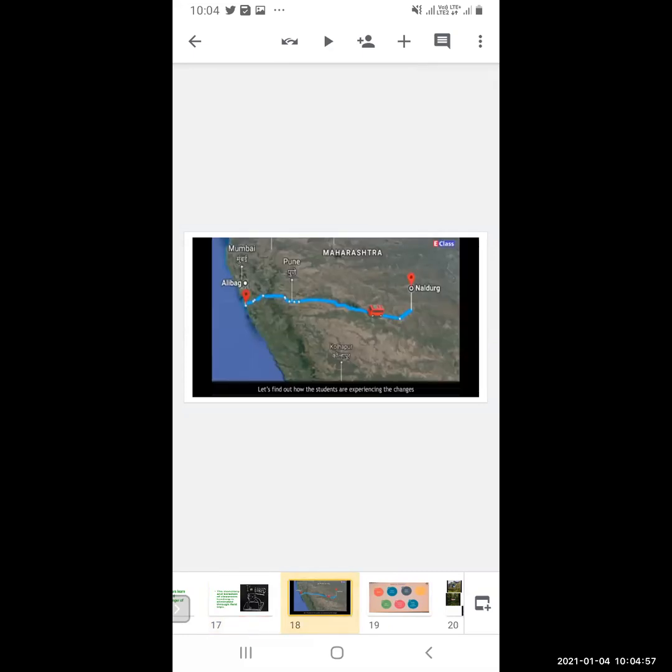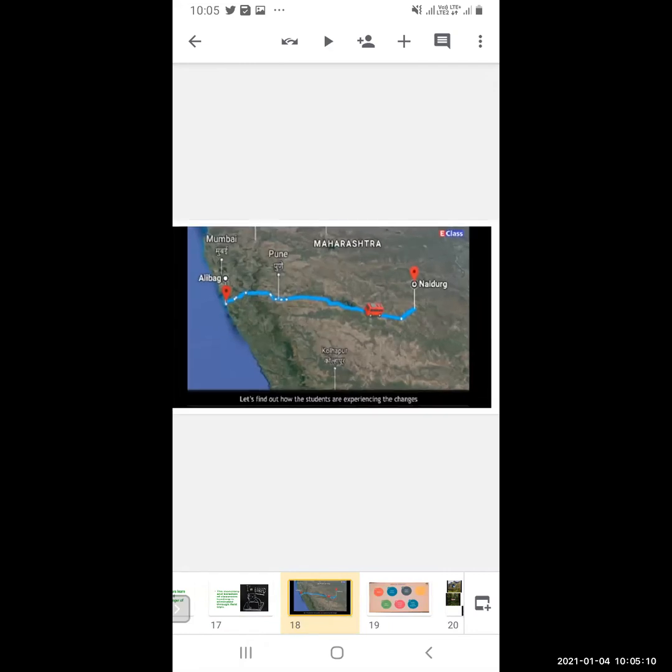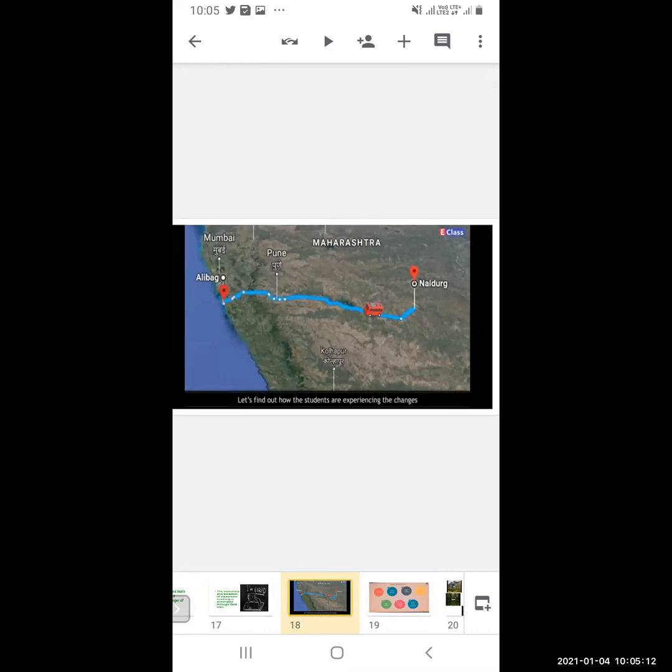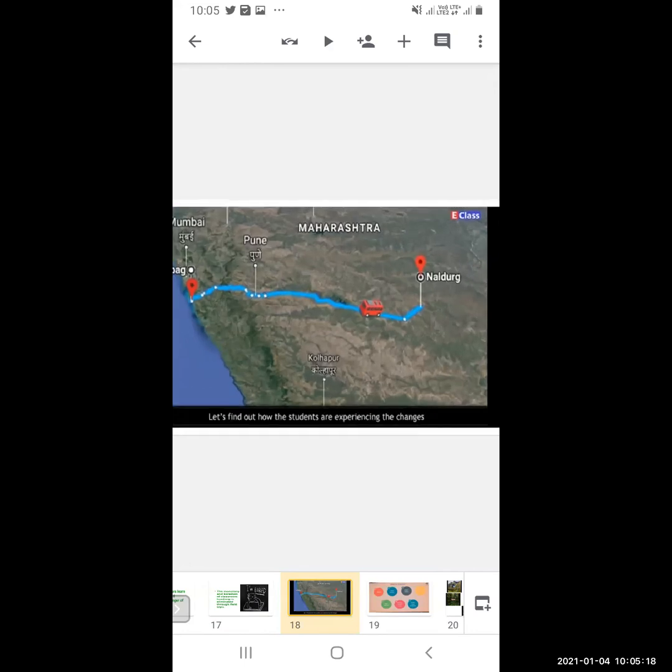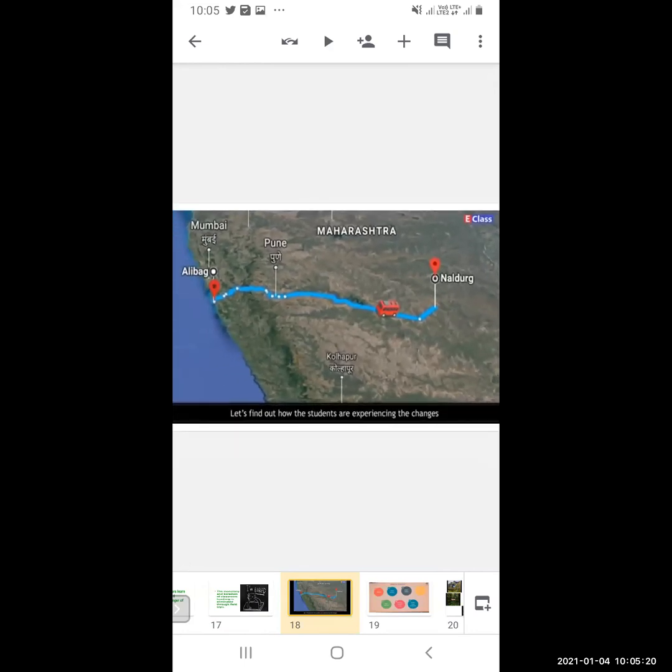Okay, now we will see in our textbook there is a sample field visit they have explained. So we will have the revision on it. In the textbook a field visit is planned from Naldurg to Alibag. From Naldurg, in between, it goes to Ujjaini.